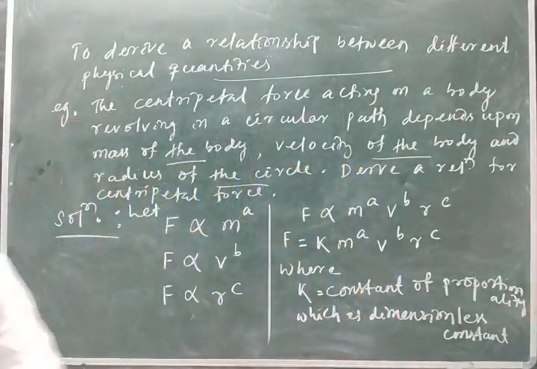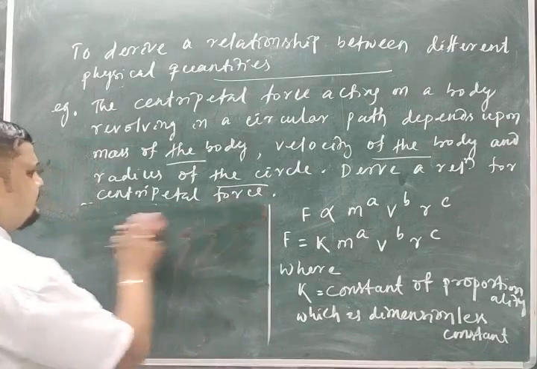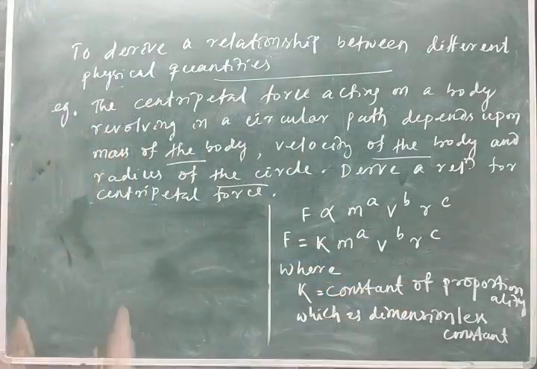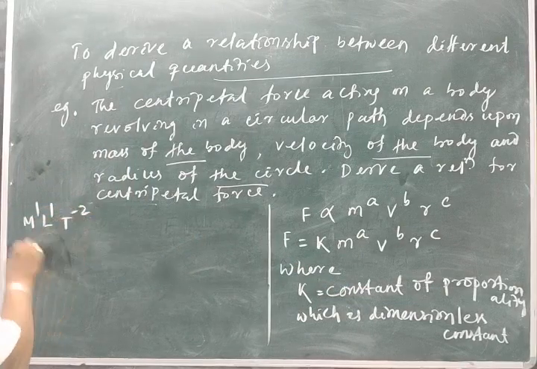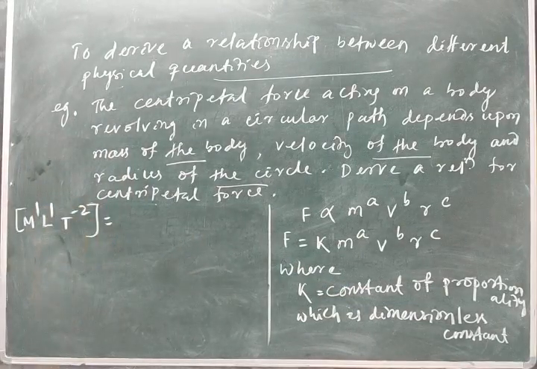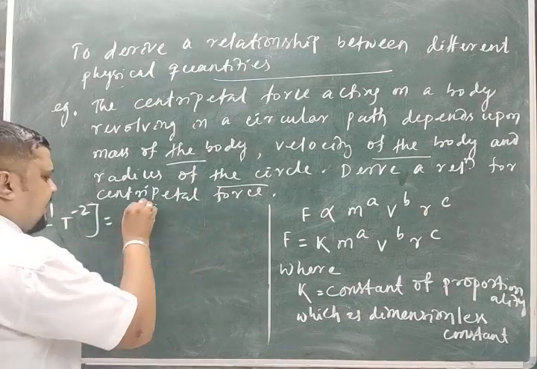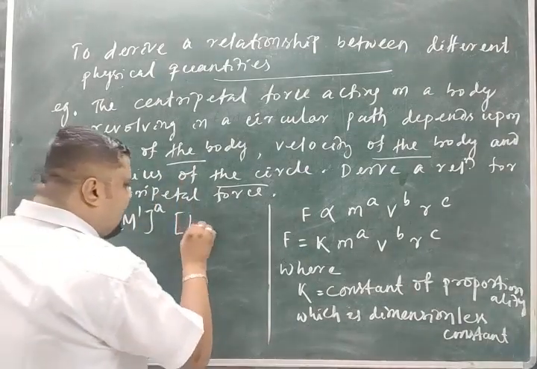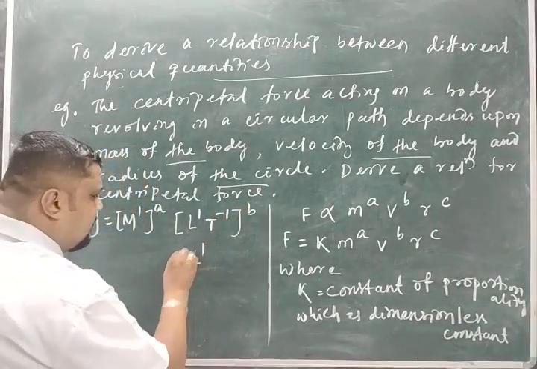Okay, now let me go for this. According to the principle of homogeneity, each term on either side should have the same dimension. So let me first write the force dimension, M^1 L^1 T^-2, is equal to, what is the dimension of k? K has no dimension, it is a dimensionless constant. So let me write the dimension of m, M^1 to the power a. What is v? Velocity, L^1 T^-1 to the power b. What is r? L^1 to the power c.